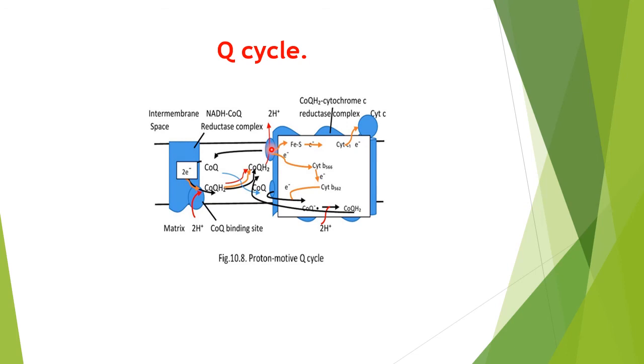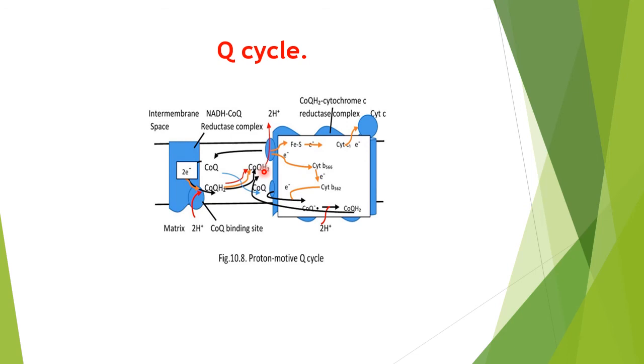at the same time it will give 2 electrons: 1 electron to this chain to give to cytochrome C, because it will accept only 1 electron at a time. And second, during the bifurcation, the second electron will pass on through the cytochrome B, and then it will be taken by the coenzyme Q which is there. 1 electron will be taken there, and this marks the end of the utilization of the first ubiquinol.